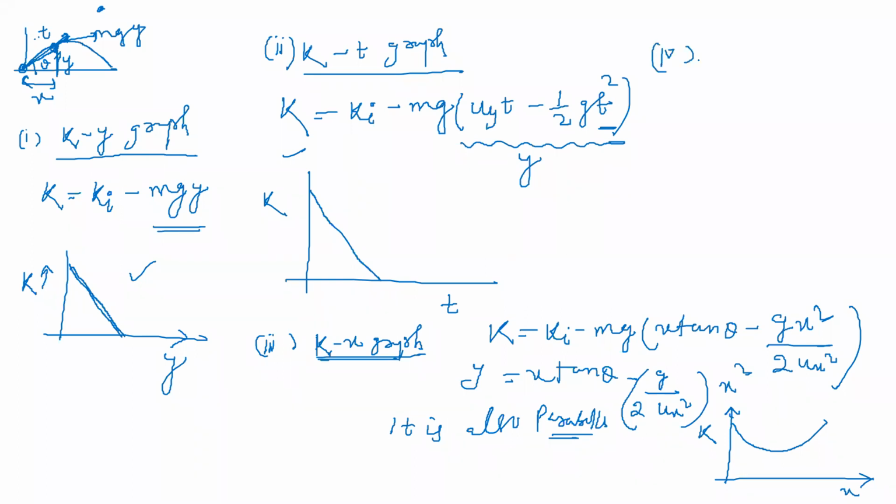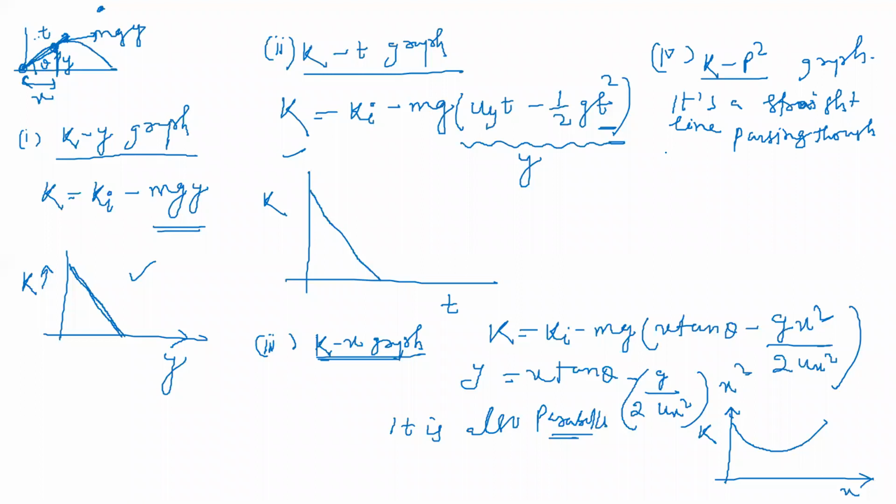Then, students, at last we'll see the kinetic energy versus p square graph. It is nothing but a straight line passing through origin.